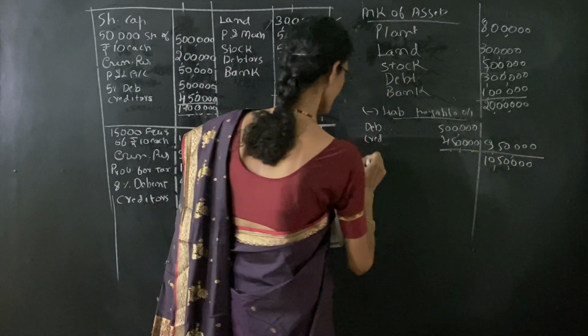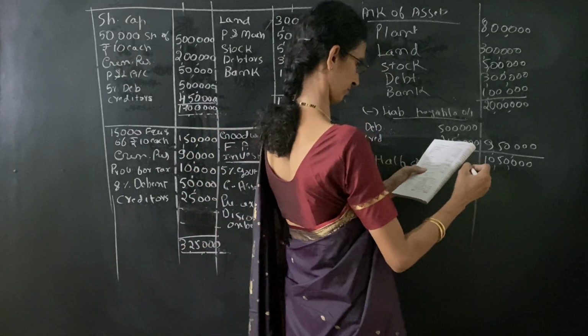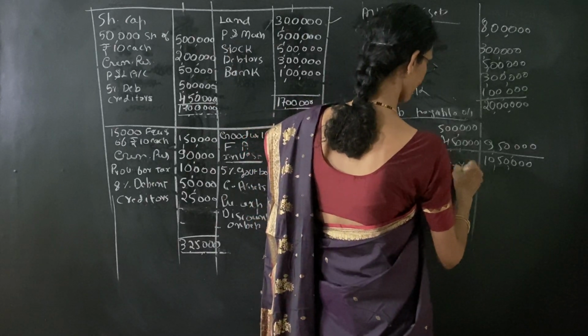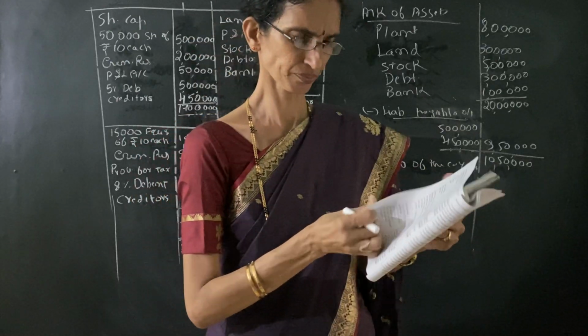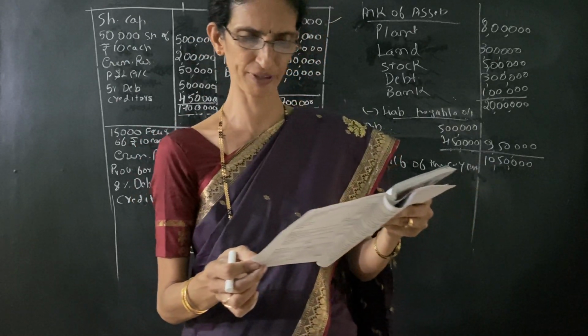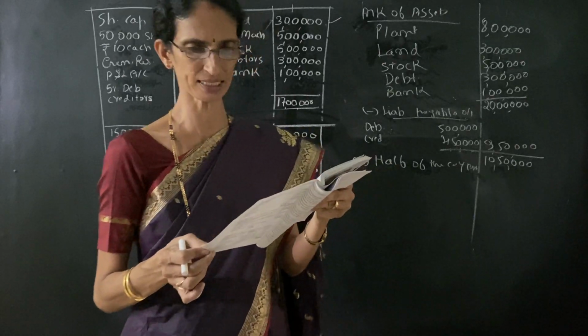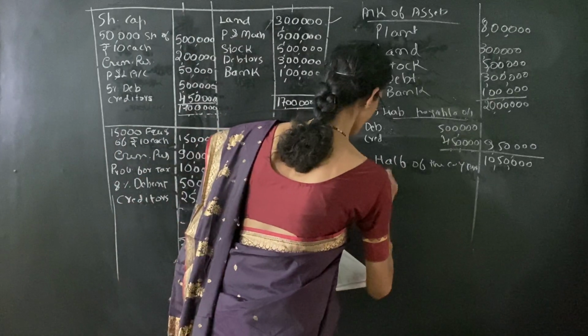Next, less half of the current year's profit. So see the last profits. It is given for 2013, 14, 15. So the current year's profit is 2015, that is 1,72,000.